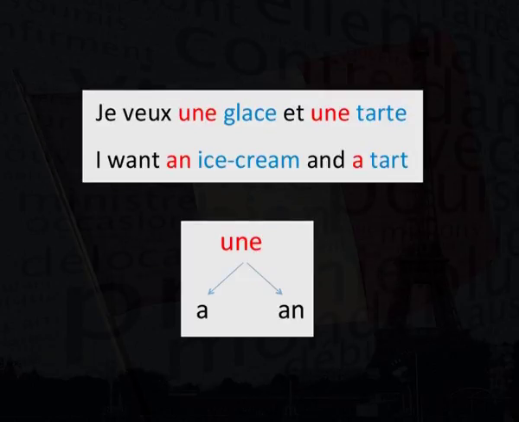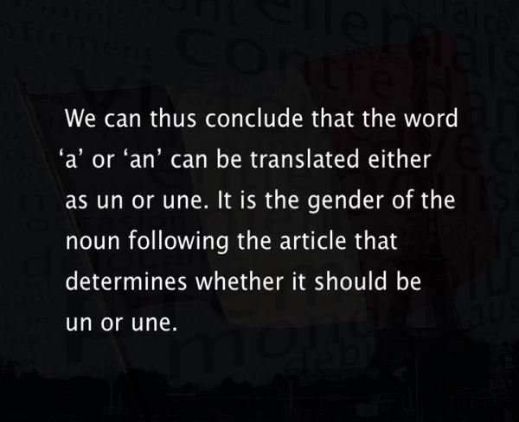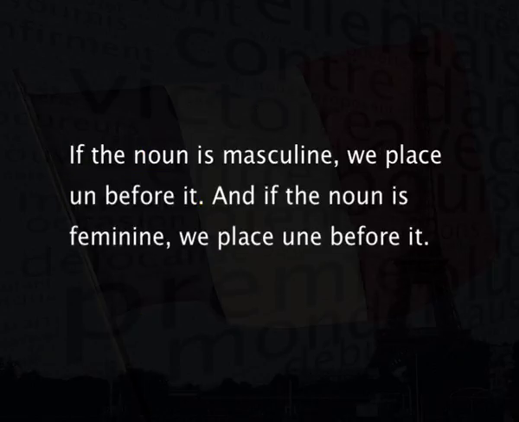When we compare these two sentences, we find that the words a and an are equivalent to the words un and une in French. We can thus conclude that the word a or an can be translated either as un or une. It is the gender of the noun following the article that determines whether it should be un or une. If the noun is masculine, we place un before it, and if the noun is feminine, we place une before it.